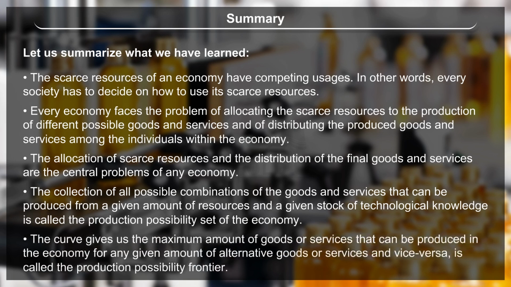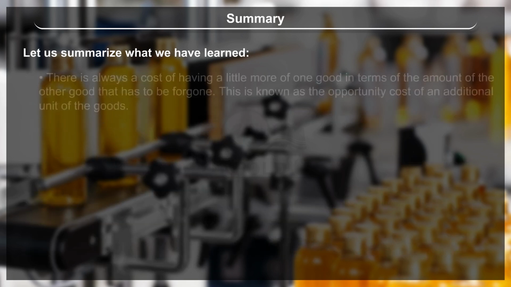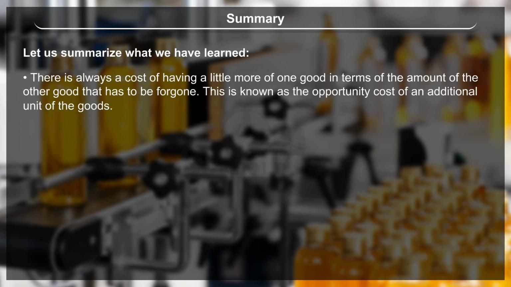The curve that gives us the maximum amount of goods or services that can be produced in the economy for any given amount of alternative goods or services, and vice versa, is called the production possibility frontier. There is always a cost of having a little more of one good in terms of the amount of the other goods that has to be foregone. This is known as the opportunity cost of an additional unit of the good.